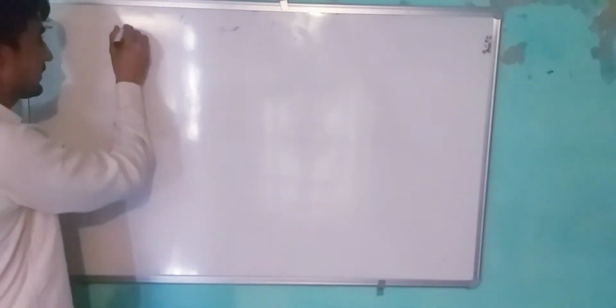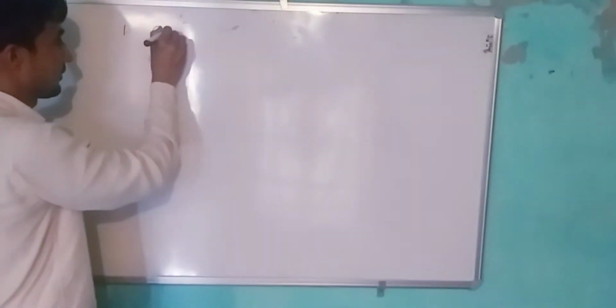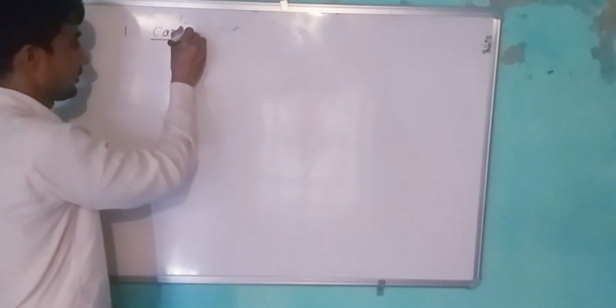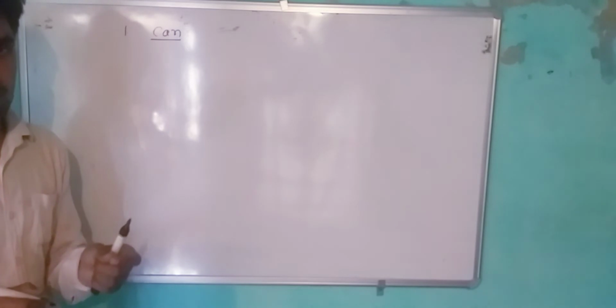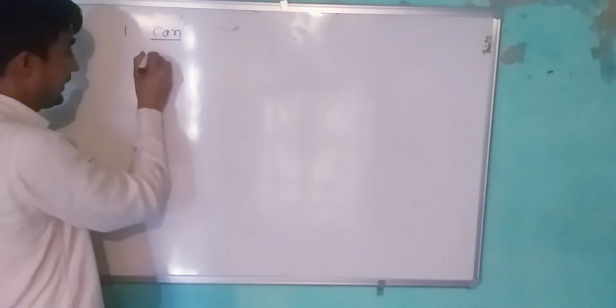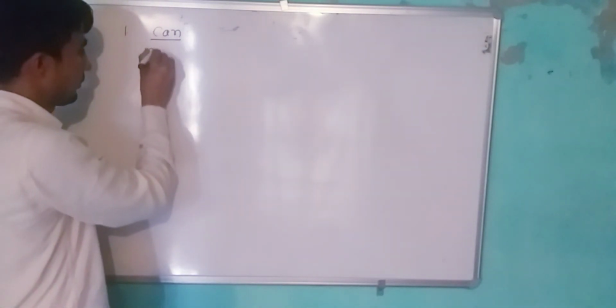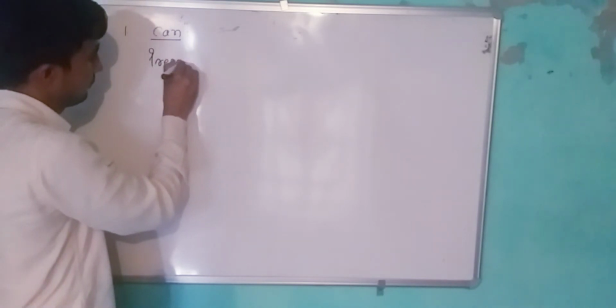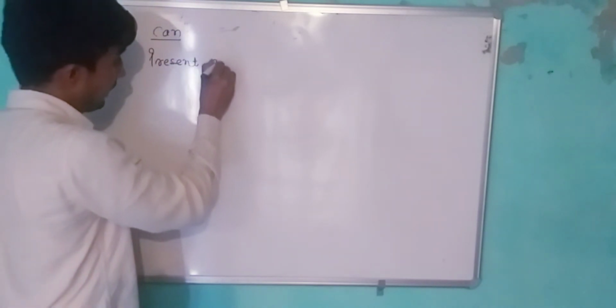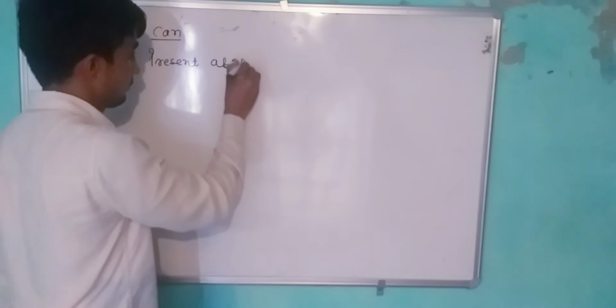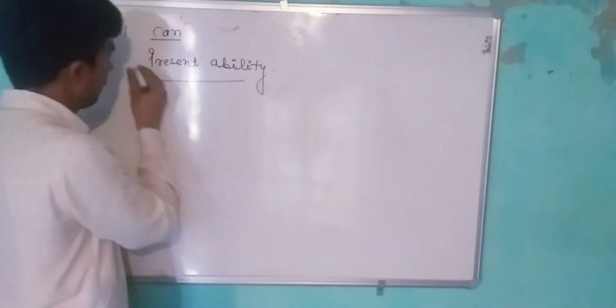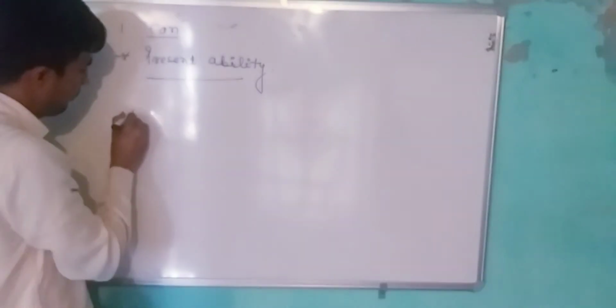In this class we will start with the modal can. Can means present ability. Can always expresses present ability and possibility.